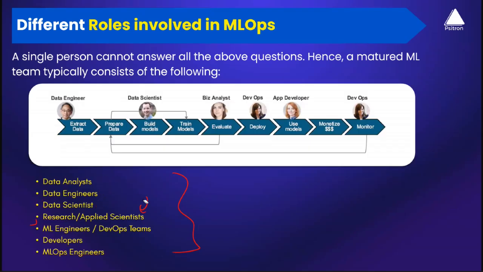So MLOps engineers build this complete automation end to end, which integrates data, data scientists, ML engineers, everyone, to finally take the model and deploy it to production. MLOps engineers also take care of the infrastructure, deploying and managing the infrastructure, and using that infrastructure to build, train, and deploy your models to production again and again, the automation that I'm talking about.